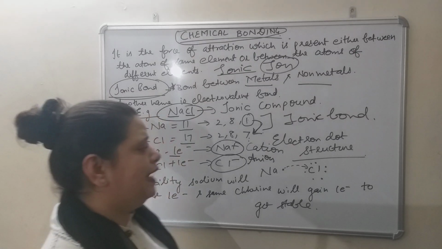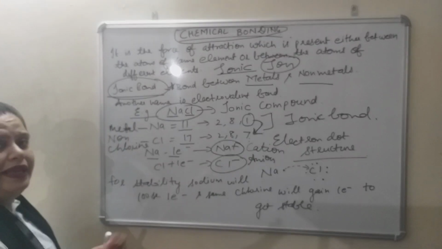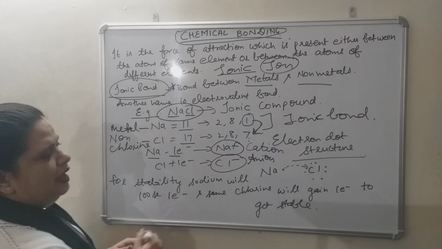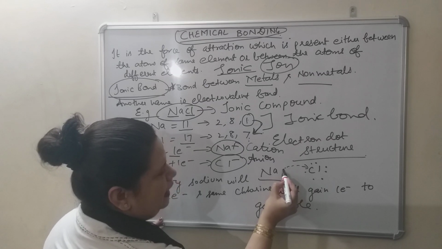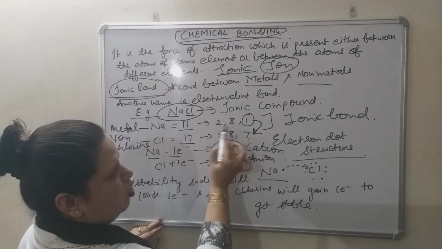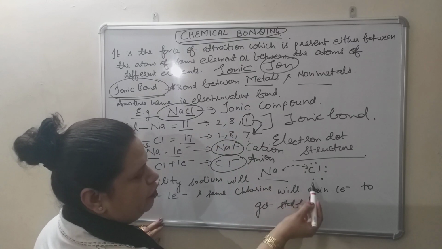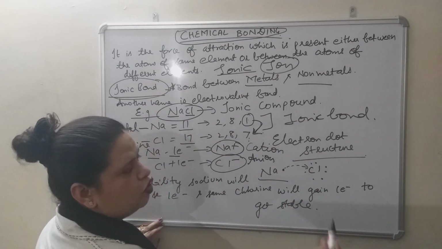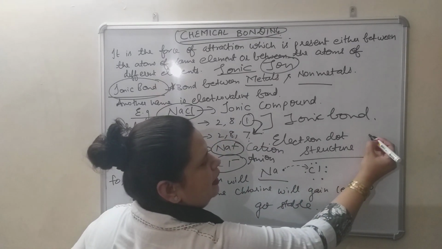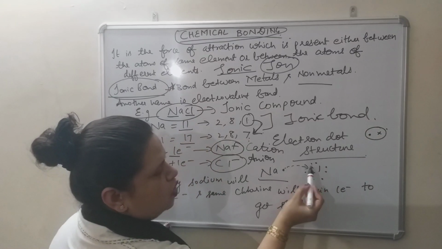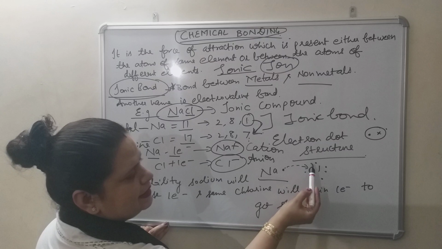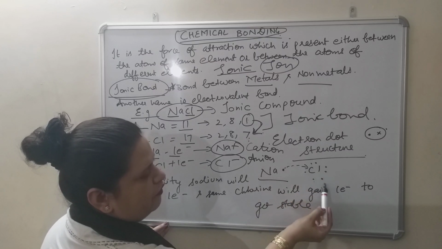Now I have used electron dot structure also to make this concept clear. For sodium, one electron is present in the outermost shell. Inner electrons I will not consider because the inner shells are fully filled. For chlorine, in electron dot structure, either we can use this dot symbol or we can use a cross just to represent the electron. So how many electrons are there in the outermost shell? 7. 1, 2, 3, 4, 5, 6, 7.